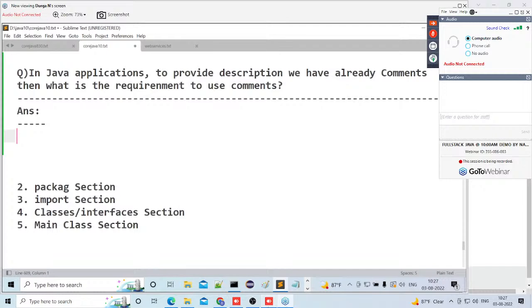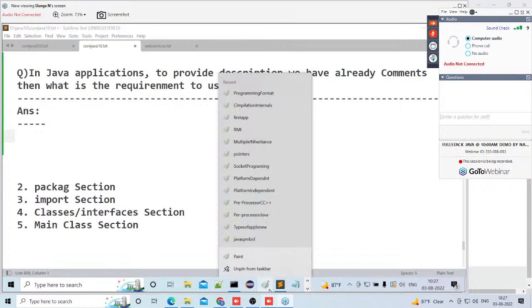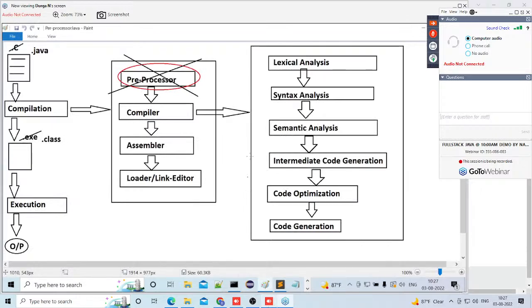Okay, fine. Now, let us observe this clearly. I want to open one diagram also, guys. Now try to observe this diagram clearly. I think we have seen this diagram previously. Already I explained something about this diagram. Observe carefully. Initially, what we are having there is a .java file.